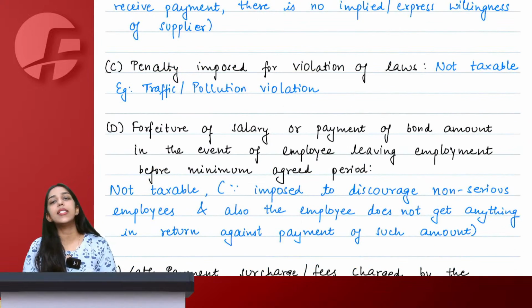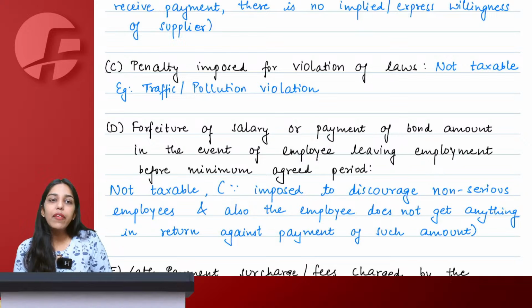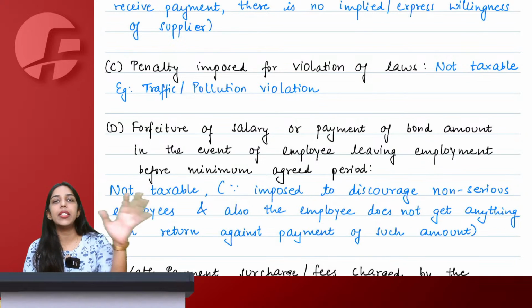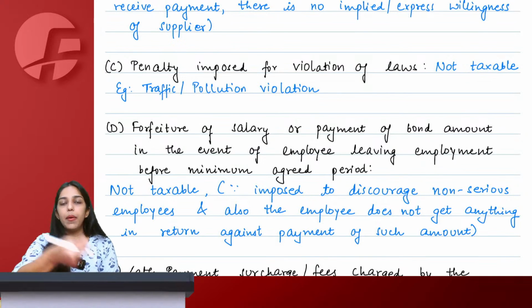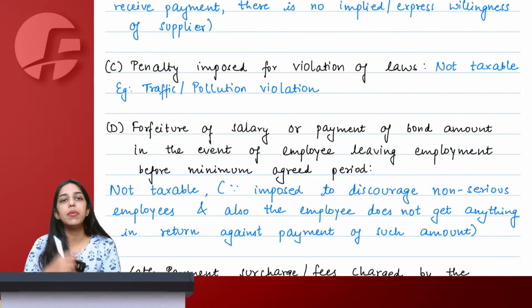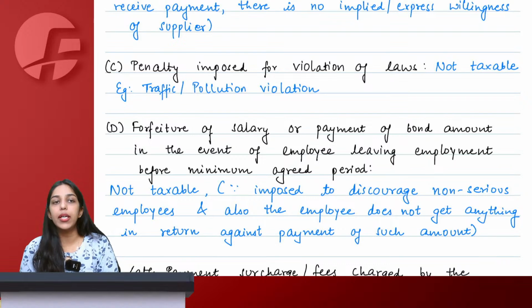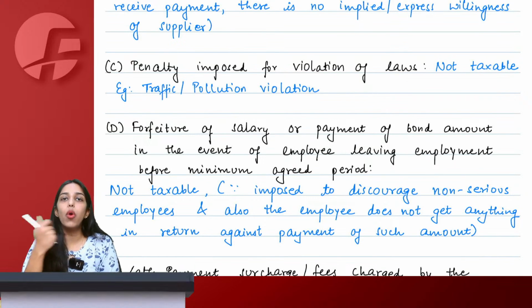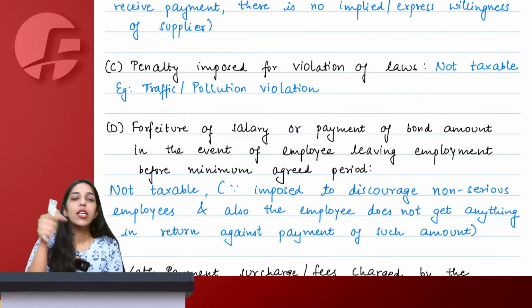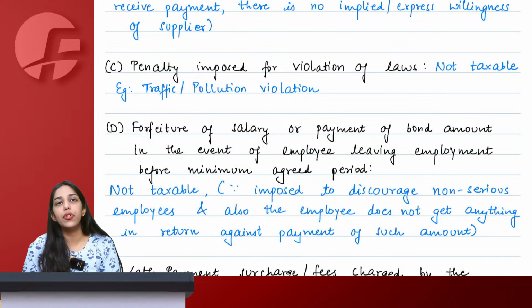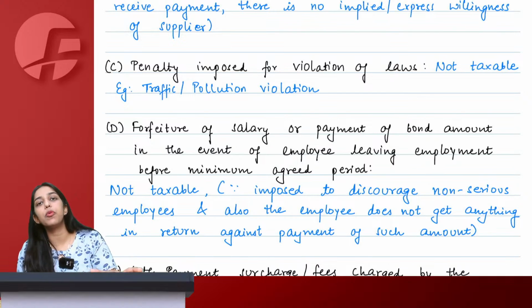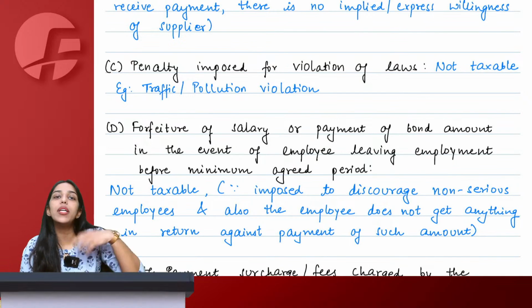Same thing. Let's say you violated a traffic signal. Now everyone knows that if I break the red light signal and the traffic police catches me, I will have to pay the challan amount. There is an express or implied contract, but does that mean GST will be chargeable? No. The government does not want you to break the signal just so that it can get revenue out of you. They have kept this provision so that people are not breaking laws.